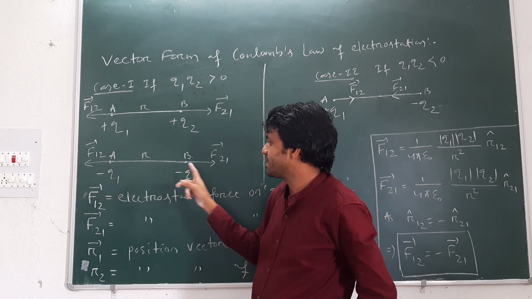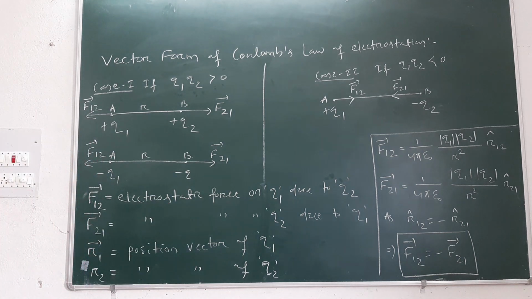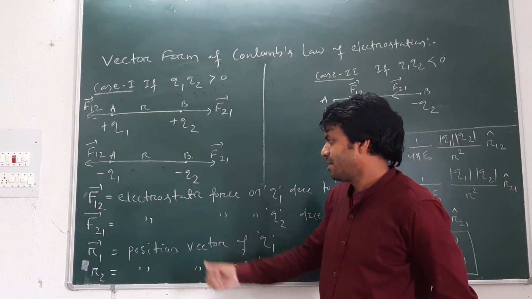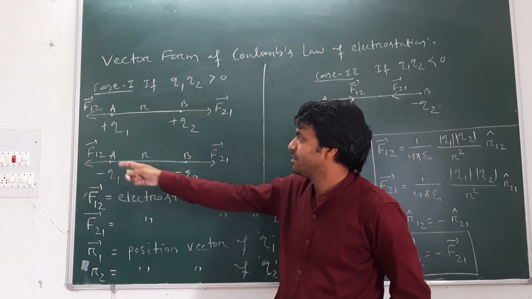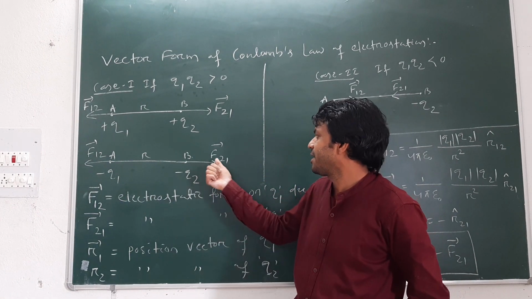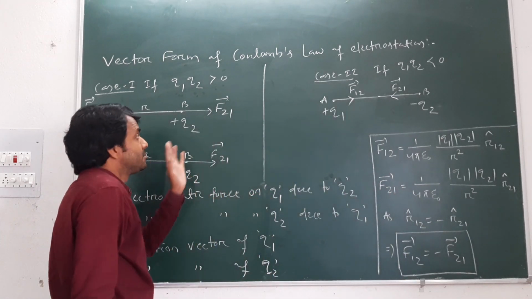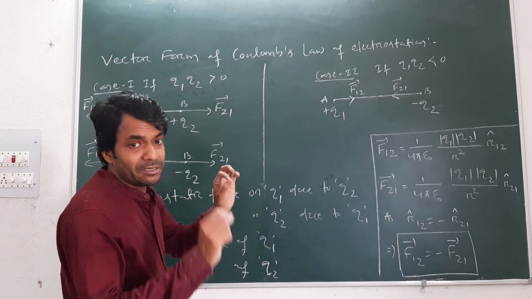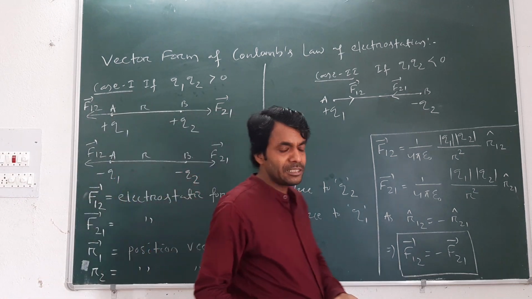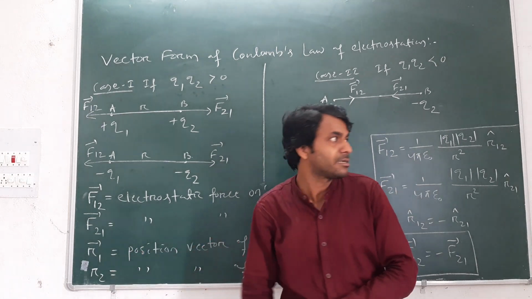Also here, minus Q1 and minus Q2 are separated by a certain distance r, and they are placed in vacuum medium. Then F12 is the same force on Q1 due to minus Q2, and F21 is the force on minus Q2. As the two point charges are placed at a position, r1 vector is the position vector of Q1 and r2 vector is the position vector of Q2.